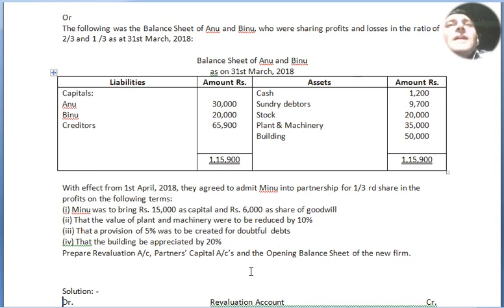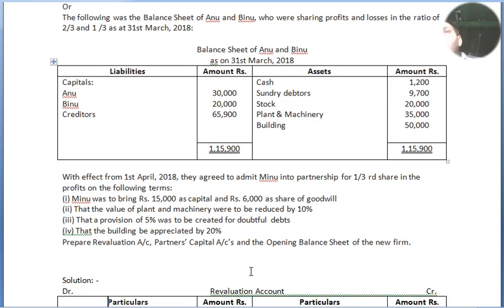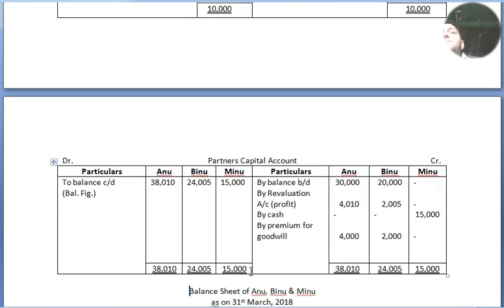The value of plant and machinery was to be reduced by 10%. A provision for doubtful debts was to be created on debtors at the rate of 5%. The building was appreciated; building has been increased by 20%. Prepare the revaluation account, partners' capital accounts, and opening balance sheet of the new firm. Let's see the solution.